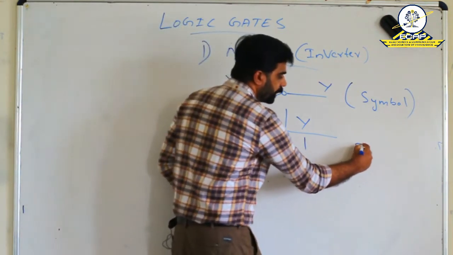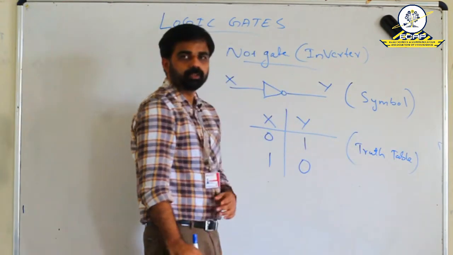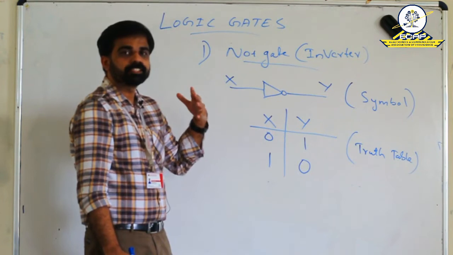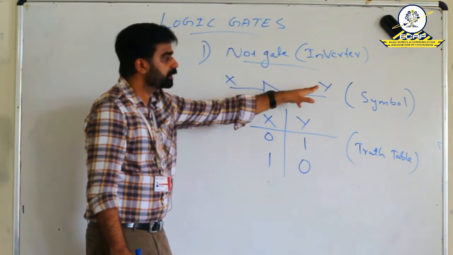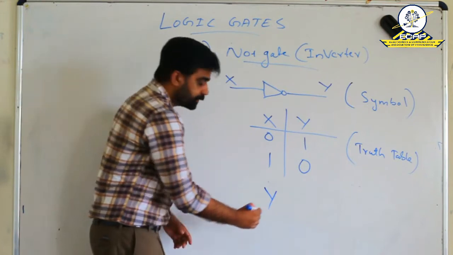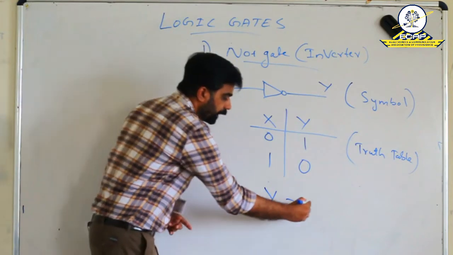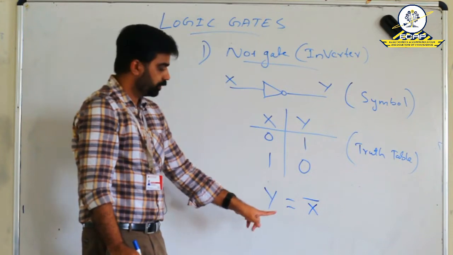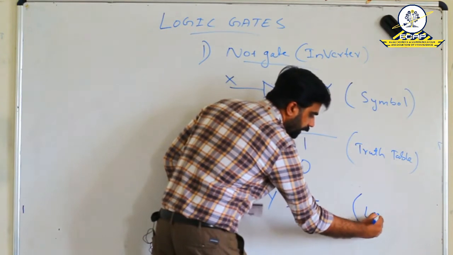This is the truth table of the NOT gate or inverter. Now, the third point is its logic expression. Whatever be the input, its inverted version will be obtained at the output. So, we can say the output Y is equal to the inverted version of the input. That means X bar. That is the expression of this NOT gate. This is the logic expression.